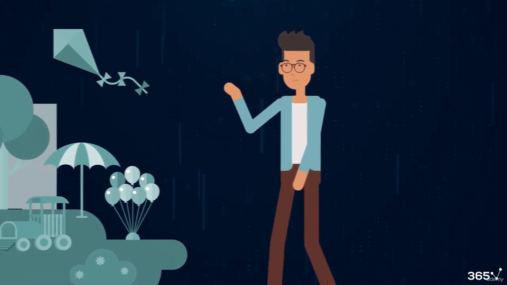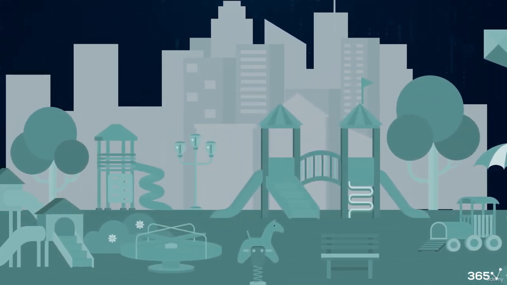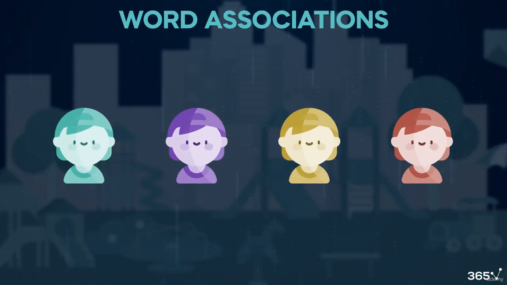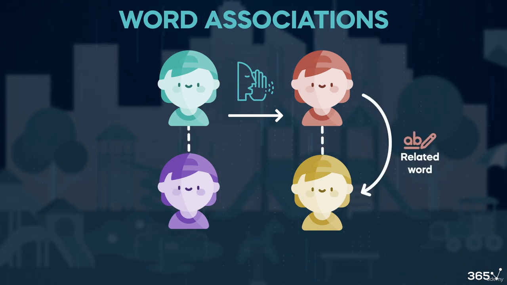As a child, I enjoyed playing a team-based word association game with my friends. 4 players were divided into 2 teams. One player would whisper a secret word to an opponent, who must then say a related word aloud to help their teammate guess the original whispered word. The teammate gets 1 guess.